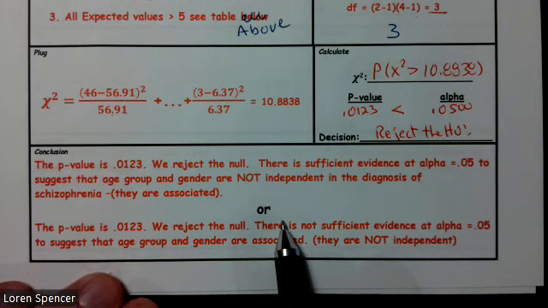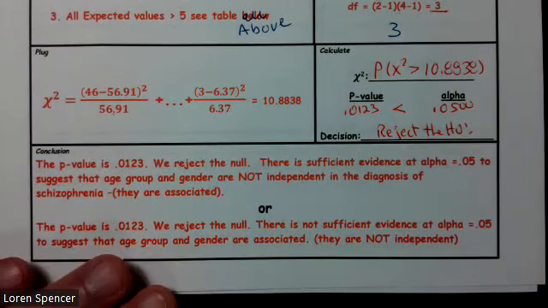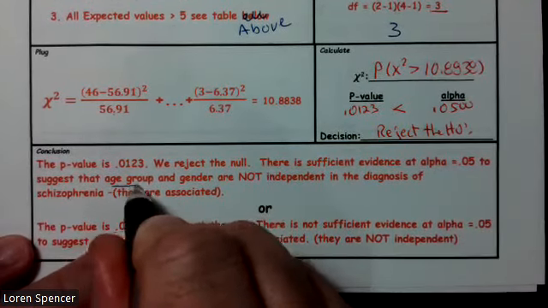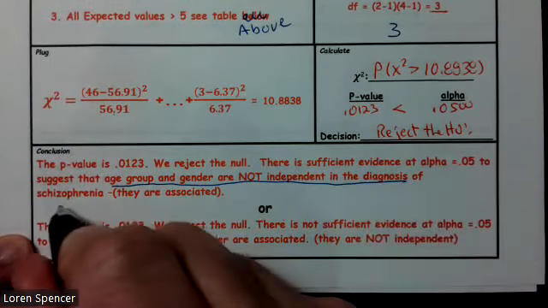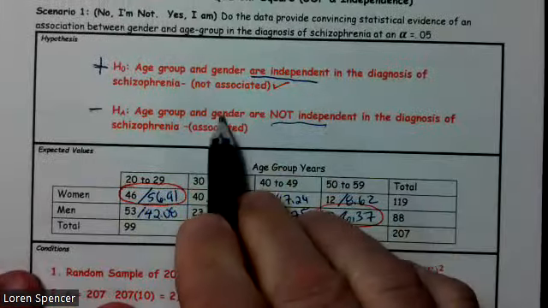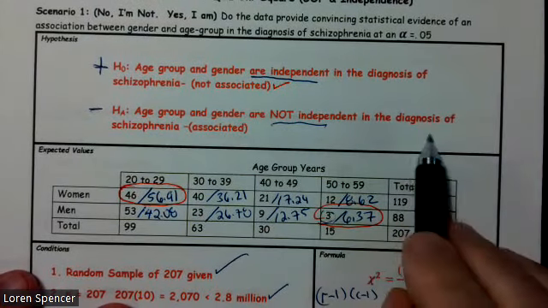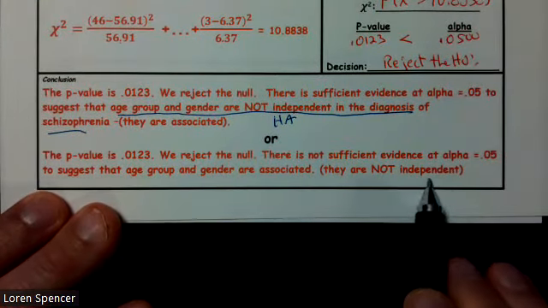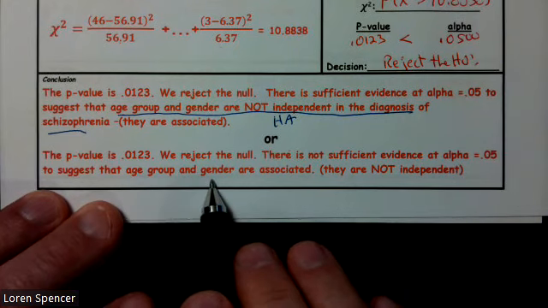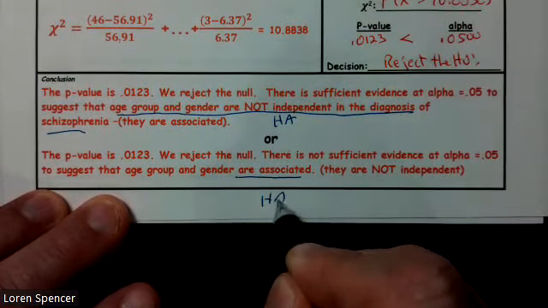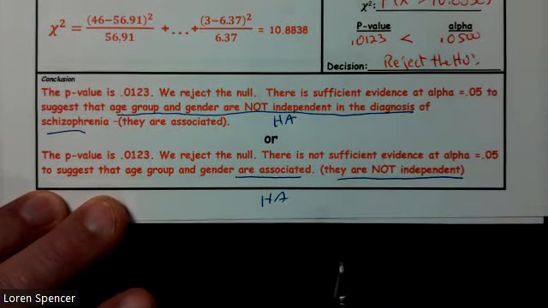Or alternatively, you could say this. By the way, as always, I want to go back to this. Age group and gender are not independent in the diagnosis of schizophrenia. That was our Ha statement. They're associated. Alternatively, we could say we reject the null. There is sufficient evidence that alpha equal 0.05 to suggest that age group and gender are associated. That is also the Ha, which means they are not independent.